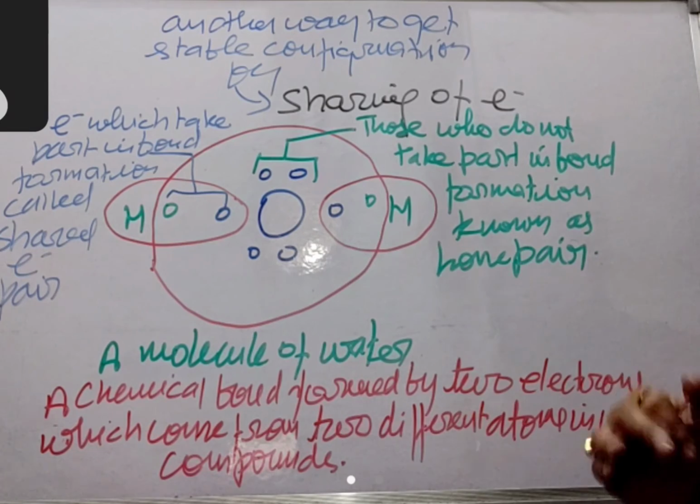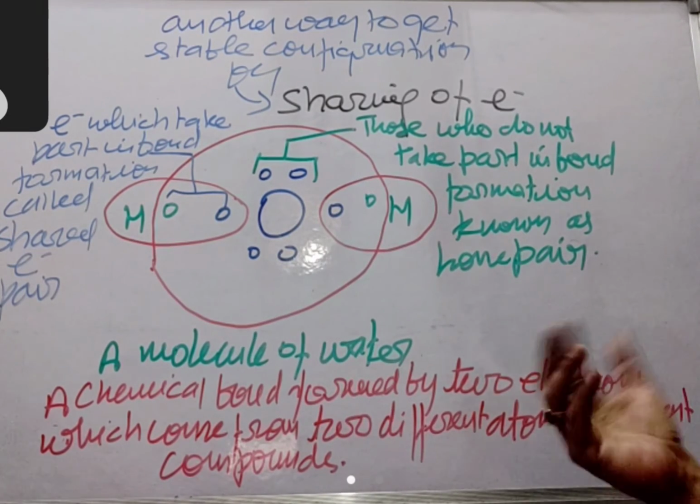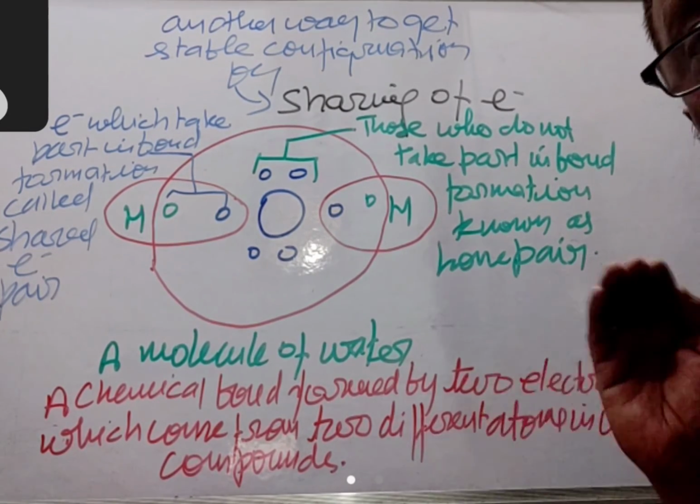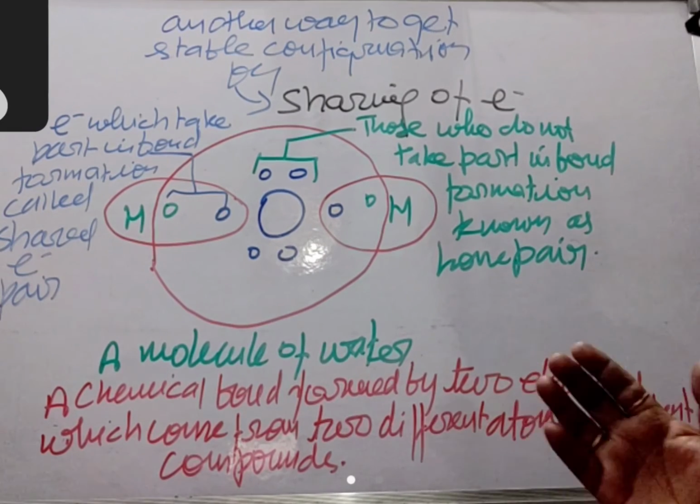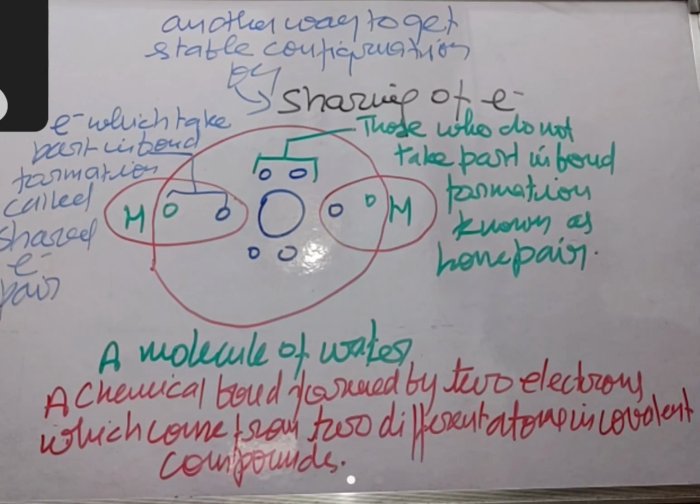A bond formed by two electrons which come from two different atoms, those electrons which take part in bond formation are known as shared electron pairs, and those which do not take part in bond formation are known as lone pairs. Getting my point? So why does a reaction occur?